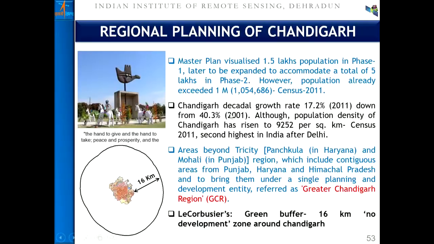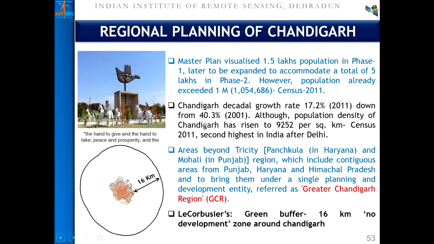Okay. I'll also speak about one application in regional planning, because regional planning, as I said, is also gaining very high importance. That's why the government brought about, in 1985, the National Capital Region, which is spread across several states and almost 28 towns, spread as urban centers, metro centers, to the extent of counter-magnet areas, and then all the land use regulation is brought into force so that the ribbonized kind of pattern is avoided, and the urbanization process is regulated.